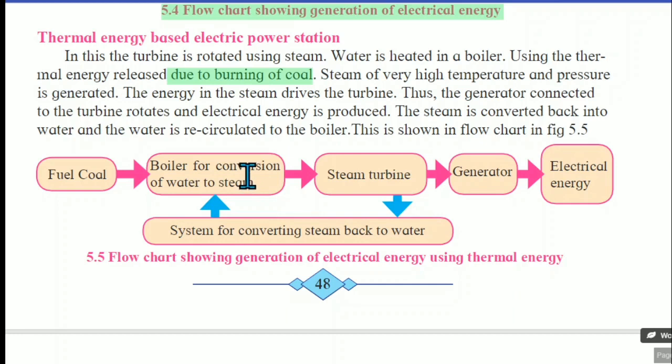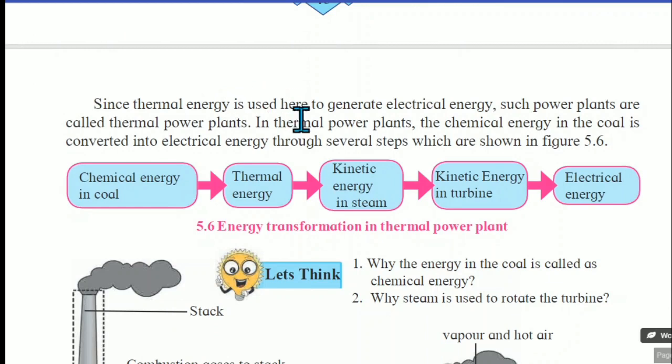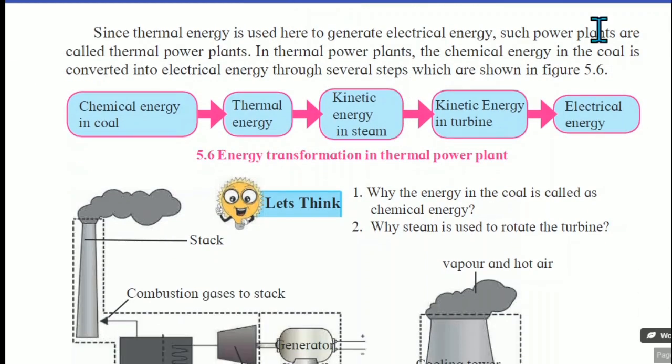goes into the boiler, again it gets heated, again steam is formed, again the turbine starts, the generator starts, and electric energy is produced. Since thermal energy is used here to generate electrical energy, such power plants are called thermal power plants.